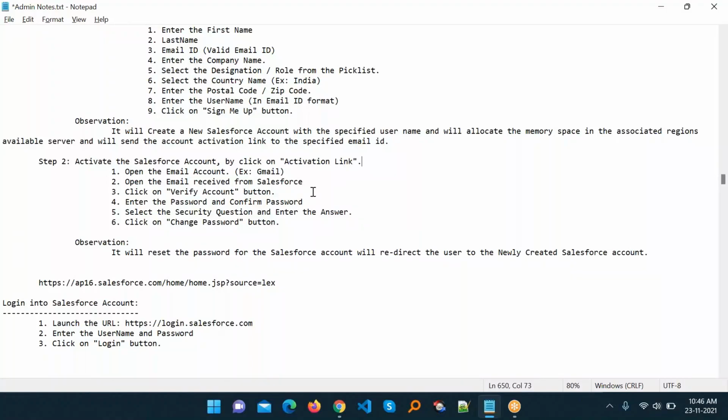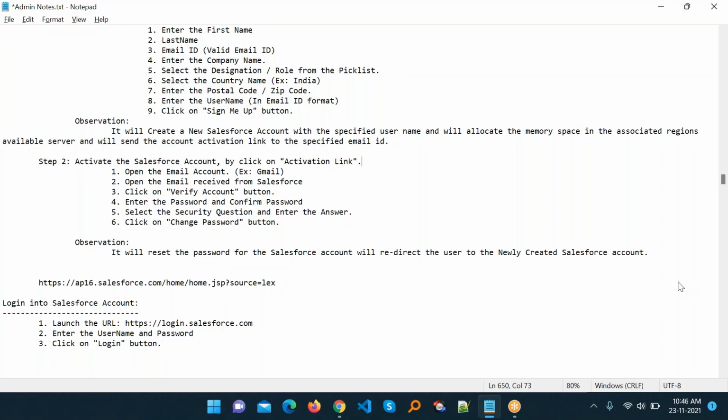First of all, you must click that activation link. Open the email account, like Gmail, Yahoo or Outlook. Click on the verify account button, enter the password and confirm. Select the security question and click on change password. Observation: it will reset the password for Salesforce.